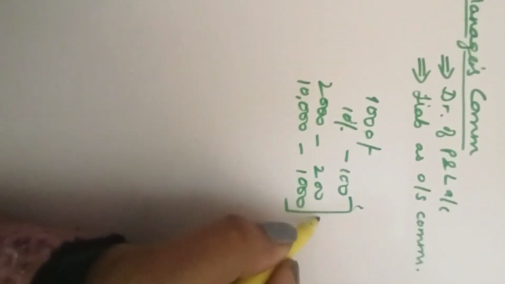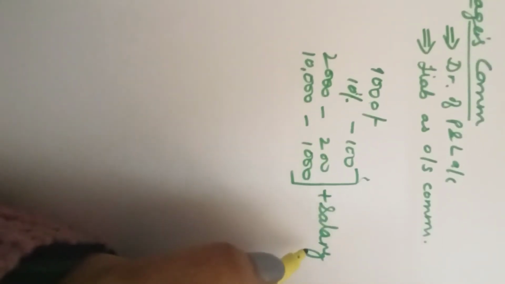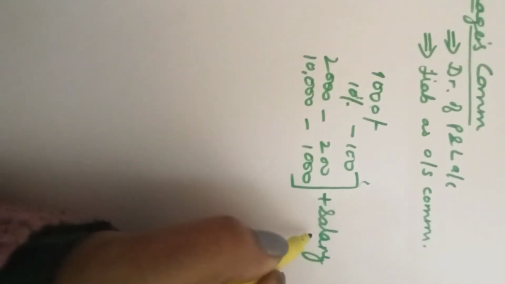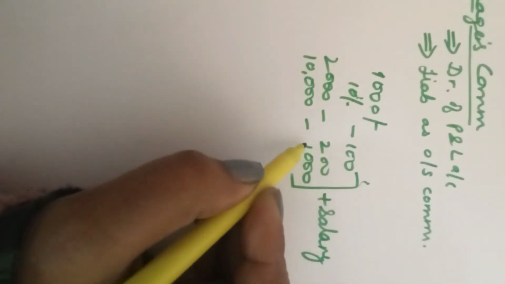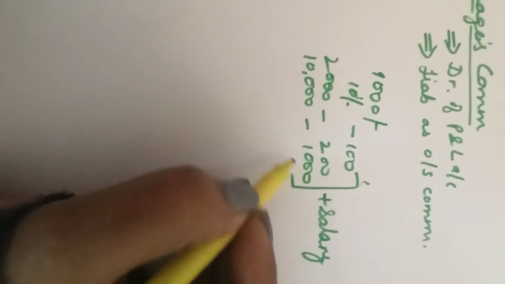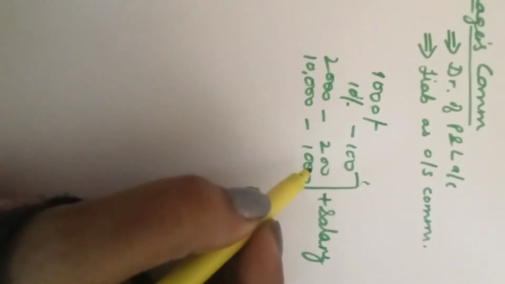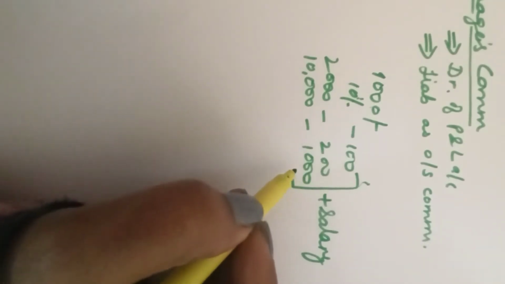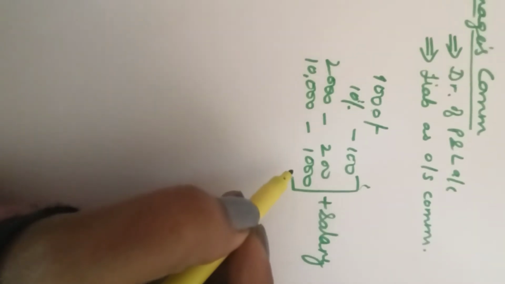This commission is besides his regular salary. He is getting his salary as an employee of the business. Over and above the salary, he is getting this commission, so that he takes personal interest in taking such decisions that generate profits for the business.